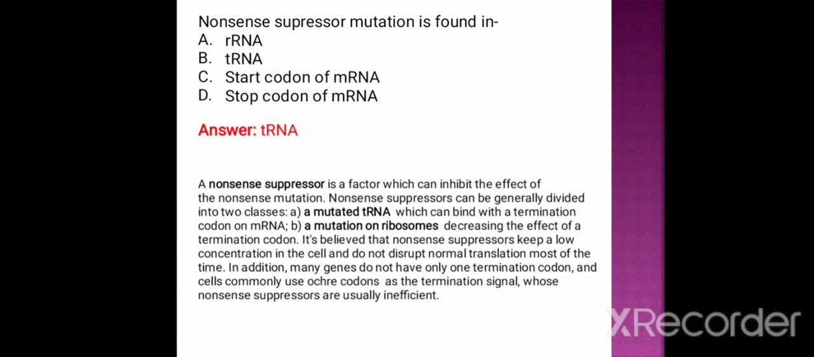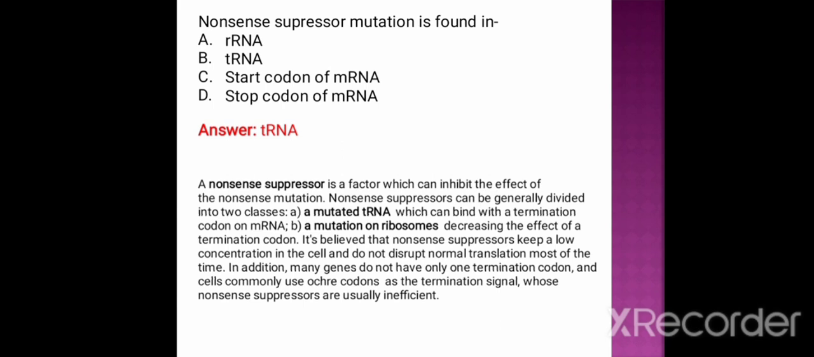Nonsense mutation is a mutation that alters the codon to a termination codon, such as UAA, UAG, and UGA. Whereas nonsense suppressor is a factor which can inhibit the effect of nonsense mutation. Nonsense suppressor can be generally divided into two classes.